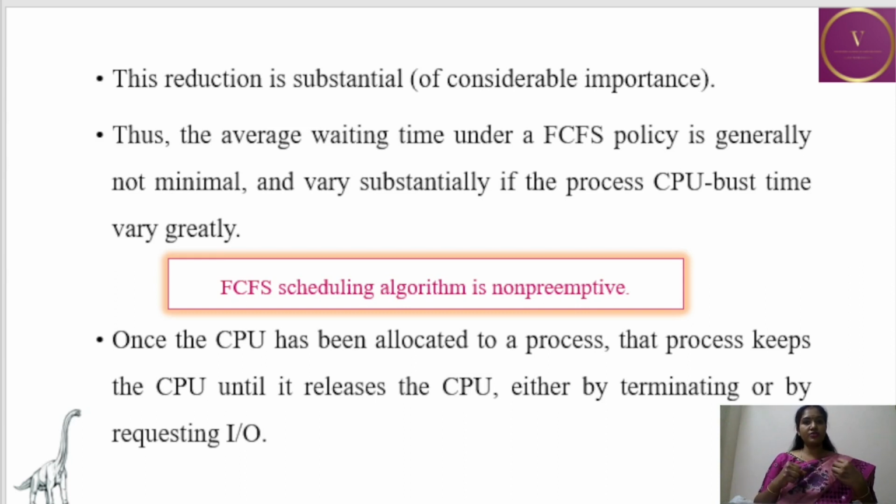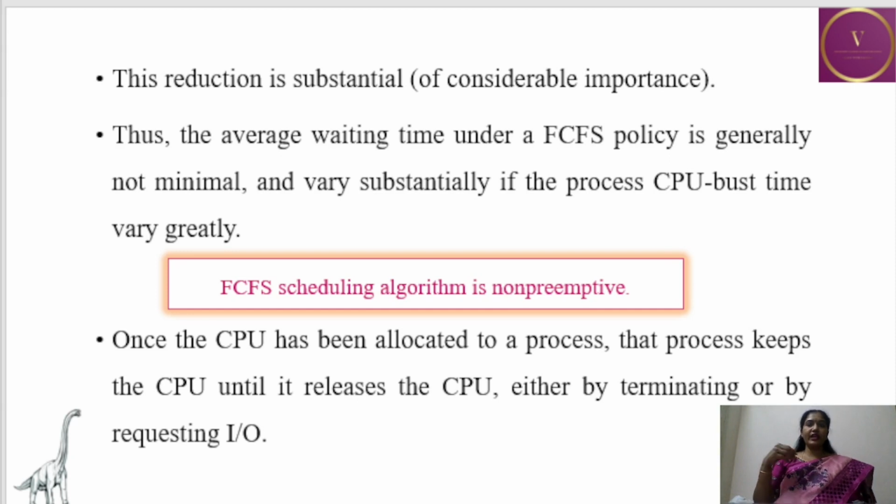Just because process P2 wants the CPU, it cannot stop process P1 and get hold of the CPU. So it is non-preemptive, which means that any process that is running in the CPU will hold the CPU for its work. When process P1 enters the CPU, it will complete its work, then only it will come out of the CPU. Or if process P1 requires some IO operation, it will come out of the CPU. It will come out only by itself. No other instruction can stop it from coming out of the CPU. That is what is non-preemptive.